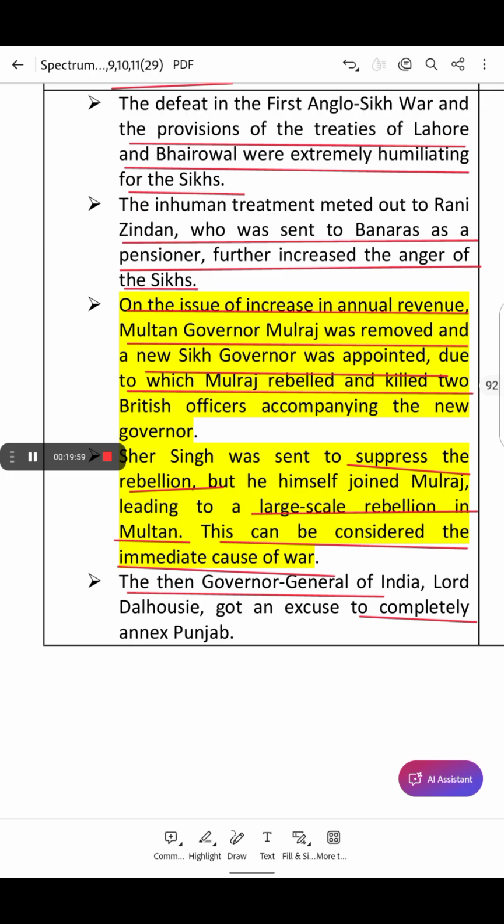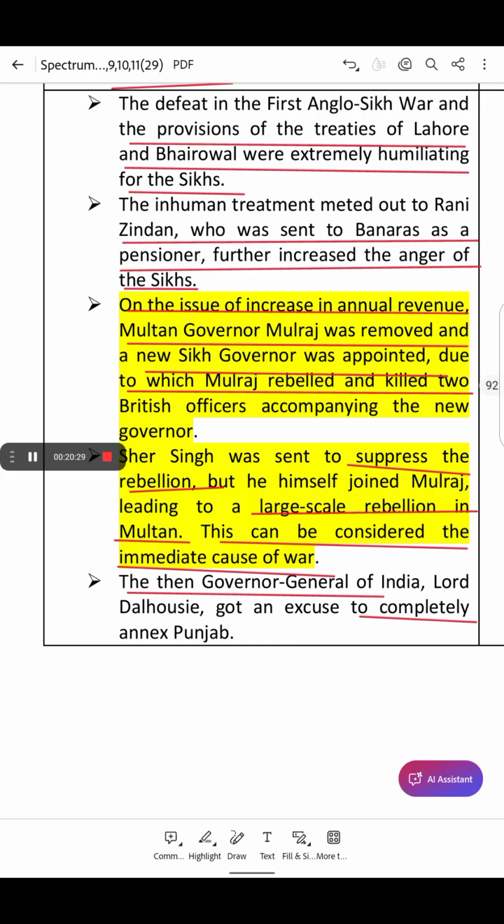Now, how did the rebellion in Multan lead to war? The rebellion in Multan became one of the immediate causes of the Second Anglo-Sikh War. The British saw it as a threat to their control over Punjab and used it as an excuse to take action. Now, Lord Dalhousie, the Governor General of India, used the rebellion as a justification to annex Punjab completely.